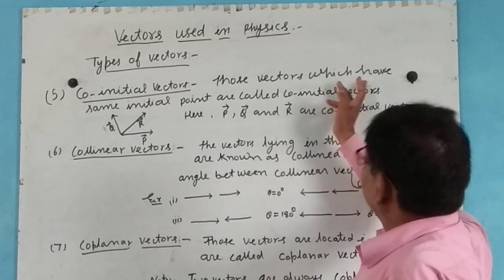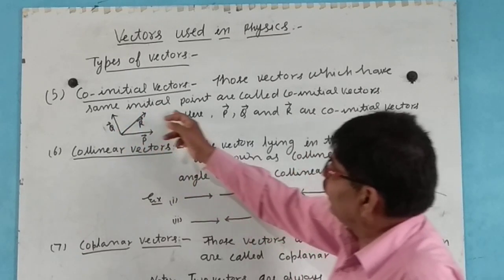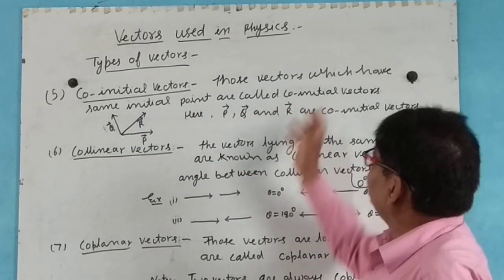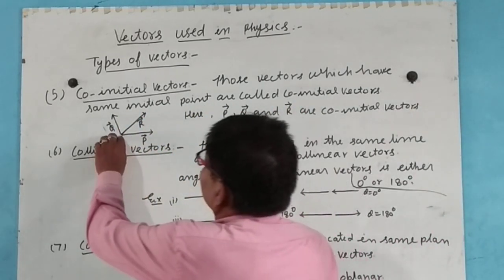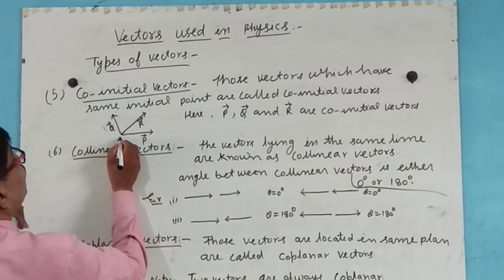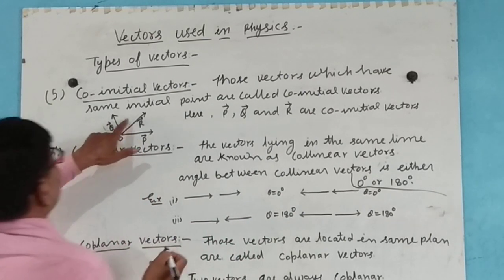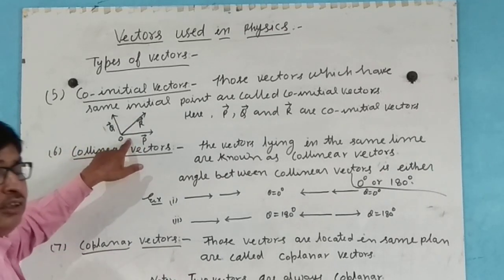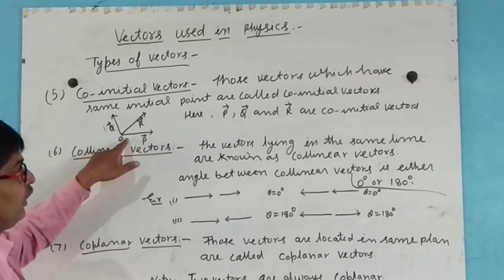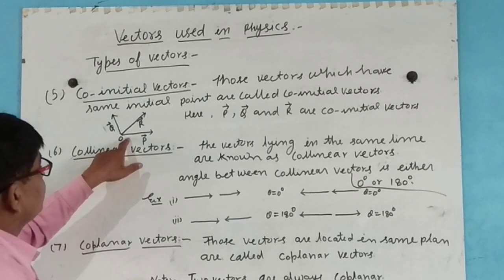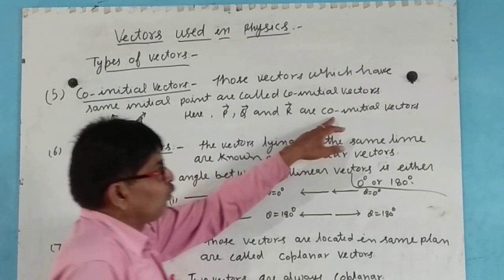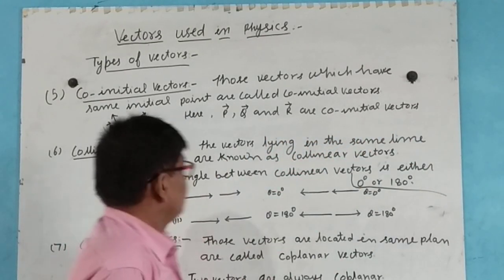Those vectors which have the same initial point are called co-initial vectors. Here this is the initial point O, and vectors P, Q and R start from the point O, so they are known as co-initial vectors.